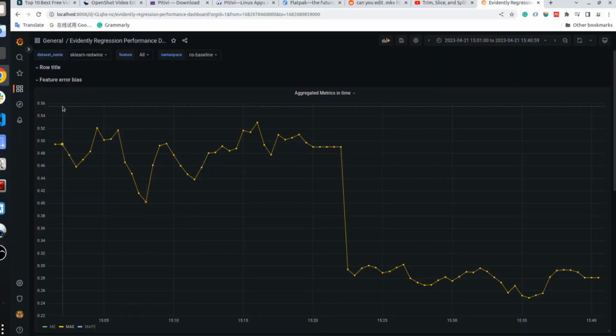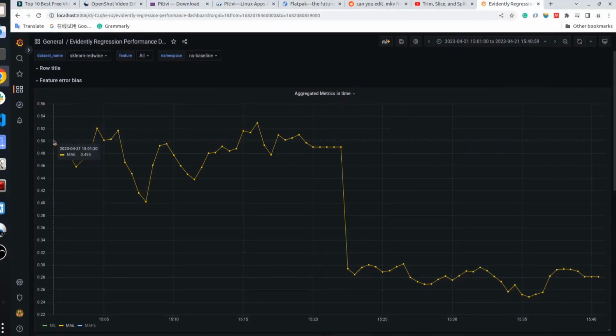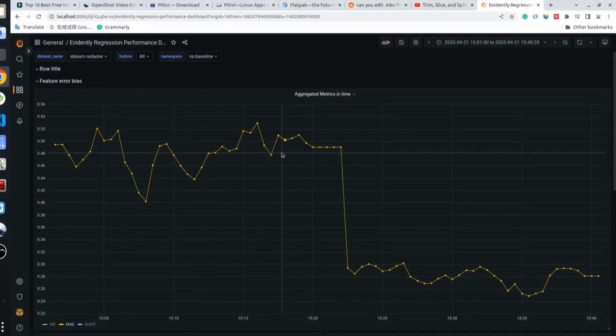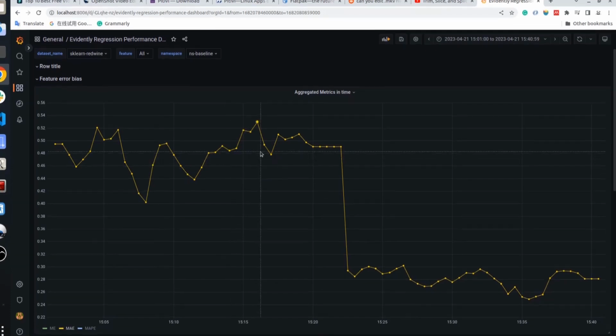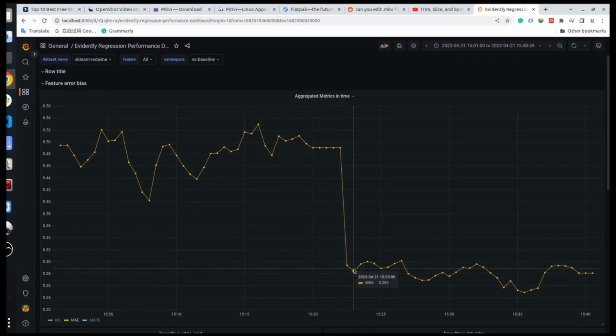And so now if we go to Grafana, we can see that for the red wine prediction, the error was large in the beginning because of the data drift. So the error was larger than the 0.3 threshold. Then after the retraining and A/B testing, the performance of the red wine prediction is becoming better.